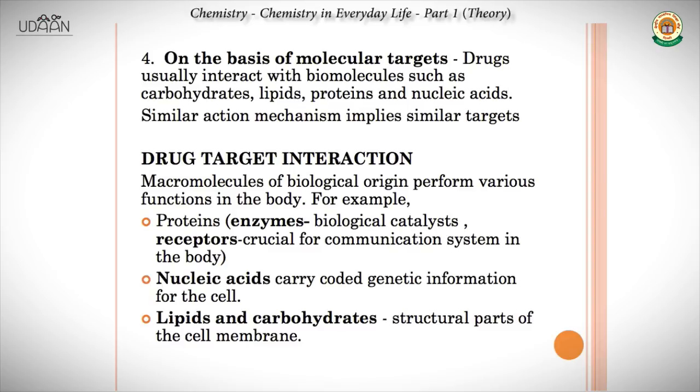So now we move on to drug-target interaction. Macromolecules of biological origin perform various functions in the body. For example, a type of proteins are enzymes, right? They are biological catalysts. They help catalyze the reactions taking place in the cell. Another kind of proteins are receptors. They are crucial for the communication system in the body. Then there are nucleic acids which carry coded genetic information for the cell. They are the information house of the cell. The third are lipids and carbohydrates. They are structural parts of the cell membrane. They constitute a cell membrane, give it structure and stability.